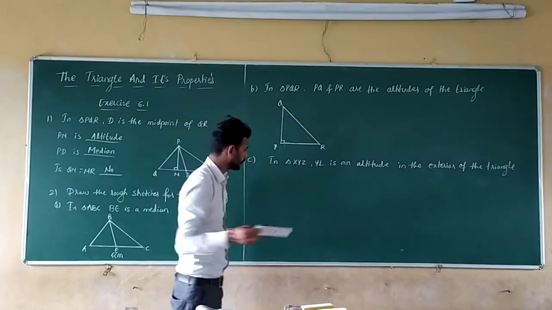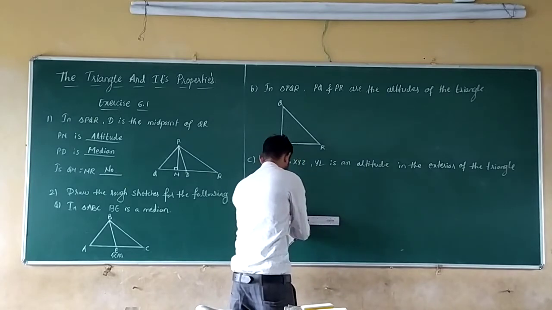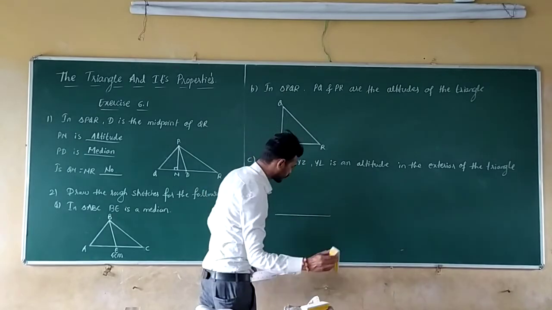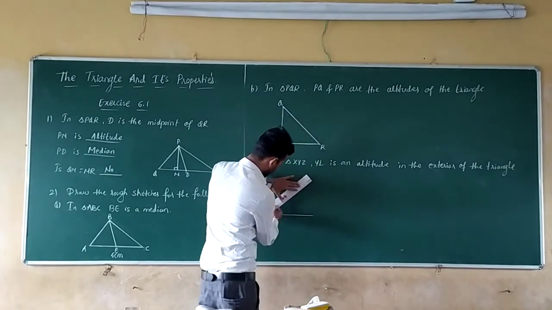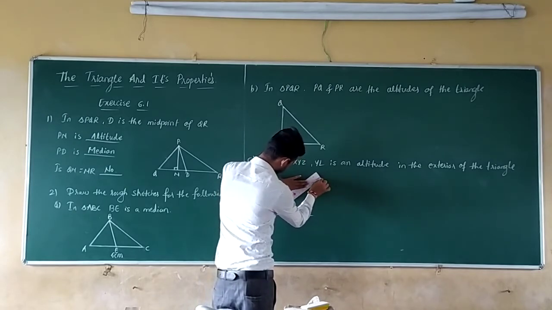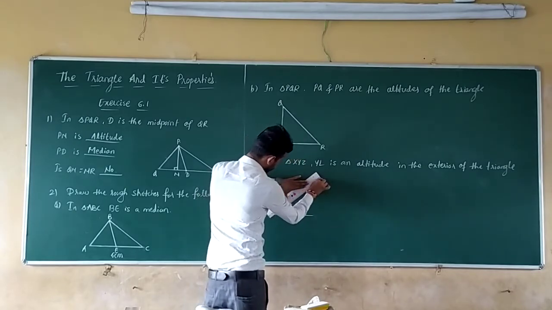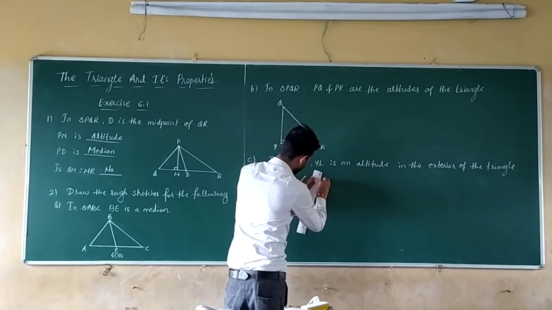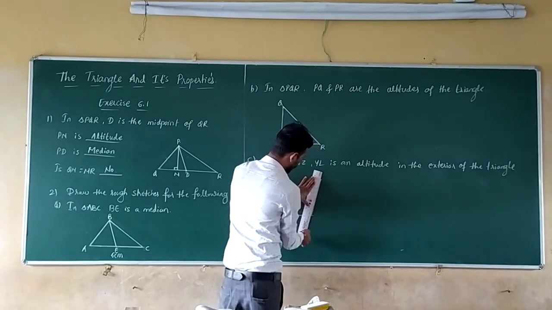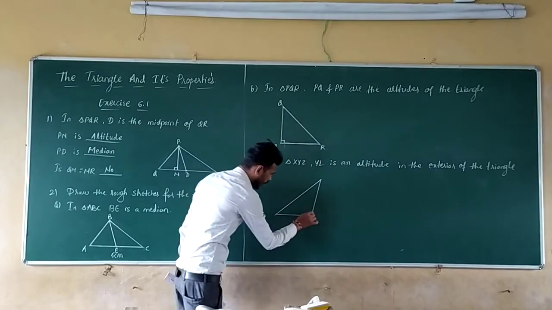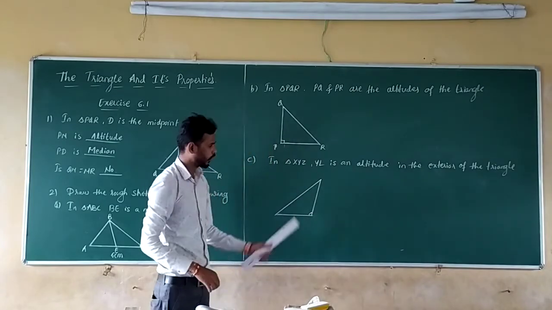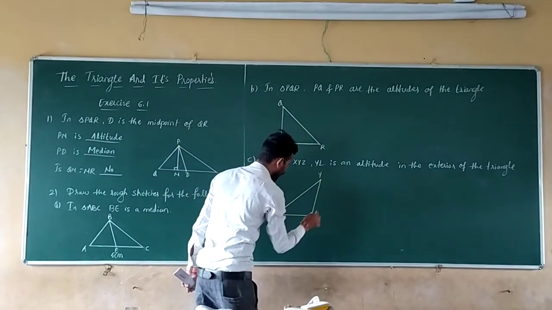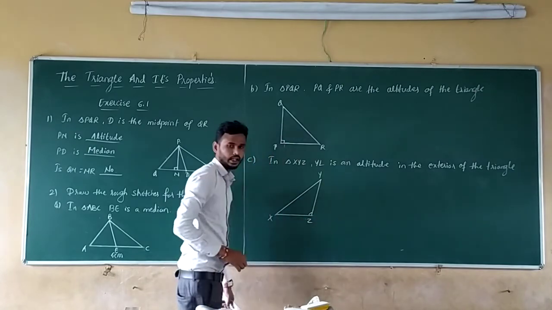Let us see how to draw that. For drawing the altitude outside the triangle, you should draw the obtuse angle triangle. Obtuse angle triangle means this angle should be more than 90 degrees. Then only you can draw the altitude outside. So let us say X, Y, this is Z, triangle XYZ.